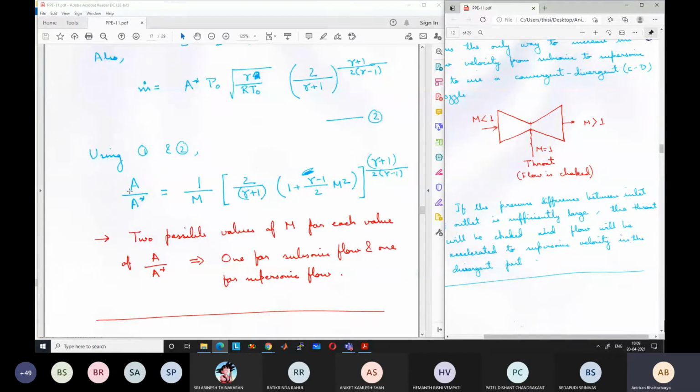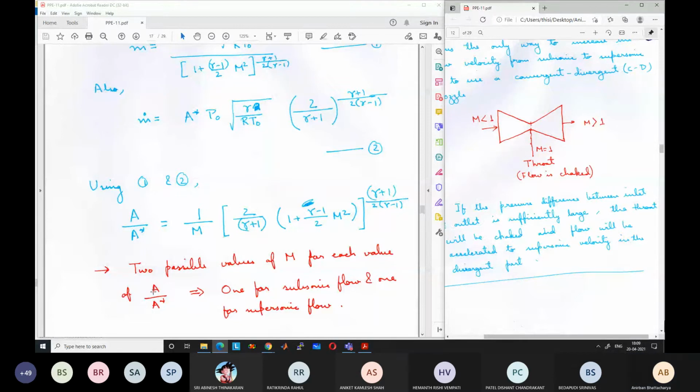Okay, any questions up to this point? Is this clear to you? Why we get two cross-sectional areas corresponding to two Mach numbers corresponding to each cross-sectional area. Mathematically also we are getting like this, and theoretically also we can see that we can have the same area in the subsonic region as well as in the supersonic region, although the Mach number will be different in the two regions. Okay, and that is what we are obtaining here.